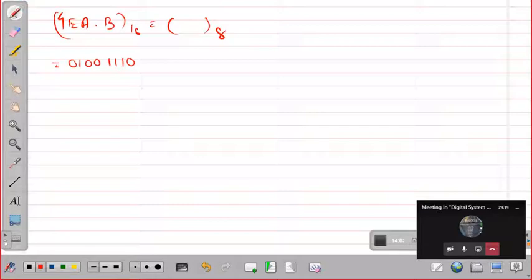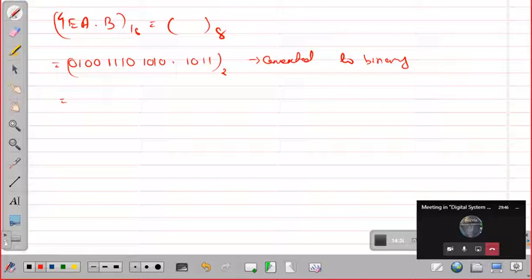A is 1010. Then B is 1011. So this is now converted to binary. Now we have to make it a group of 4.